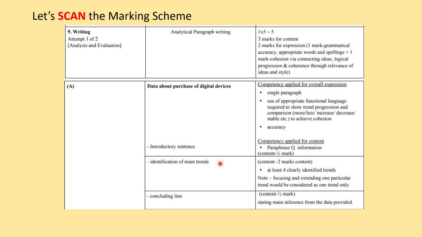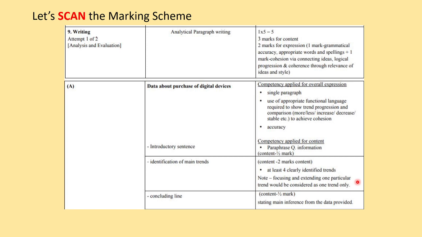Then identification of main trends. Now main trends are of 2 marks. CBSE says that there should be at least 4 clearly identified trends. That means when you are writing the paragraph, there should be at least 4 identified trends in it. But CBSE has also given this note: focusing and extending one particular trend would be considered as one trend only.